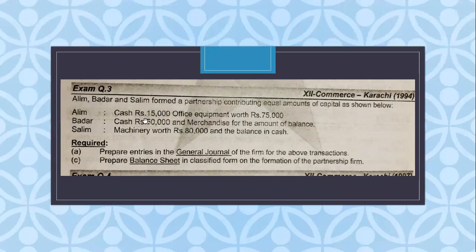So हम क्या करेंगे, हमारे पास जो total capital, मतलब capital क्या आपको बदर का पता है? Yes, we know the capital of Badr is 90,000, which is equal to Aleem's capital because they are equal. So 90,000 minus 50,000, the merchandise inventory will be 40,000. Again, we are well aware of Salim's capital. Salim's capital is also 90,000, the same as Aleem and Badr. So to calculate the balance in cash, I will subtract the machine value 80,000 from 90,000, and 10,000 will be the balance in cash.